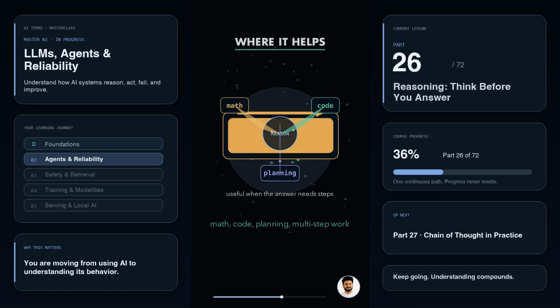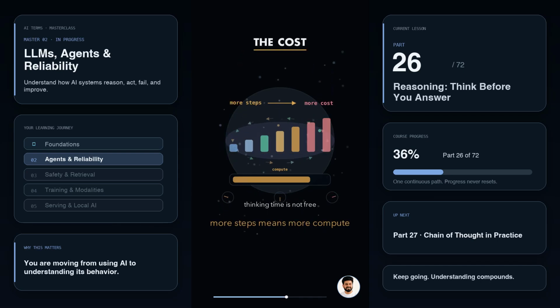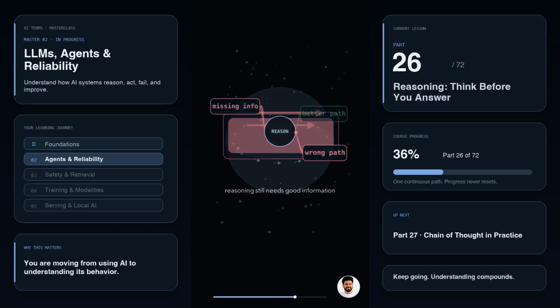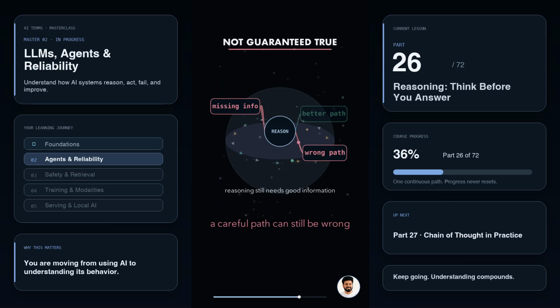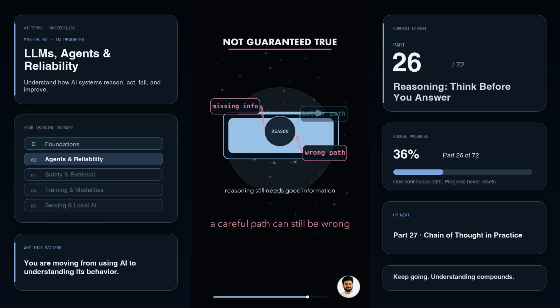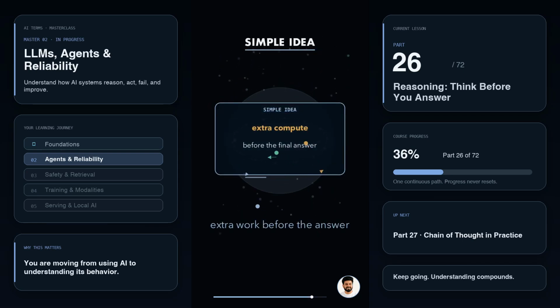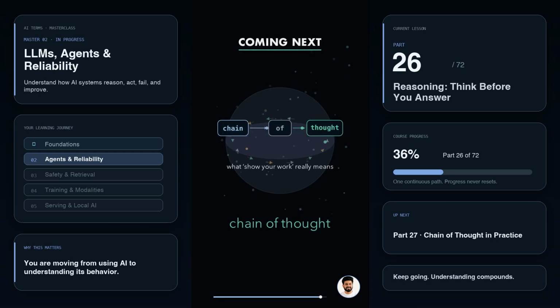But the thinking time is not free. More steps mean more compute, more delay, and higher cost. And reasoning does not guarantee truth. If information is missing or the instructions are bad, it can still take the wrong path. Simple idea. A reasoning model spends extra compute to work through a problem before answering. Coming next, chain of thought. What "show your work" really means.